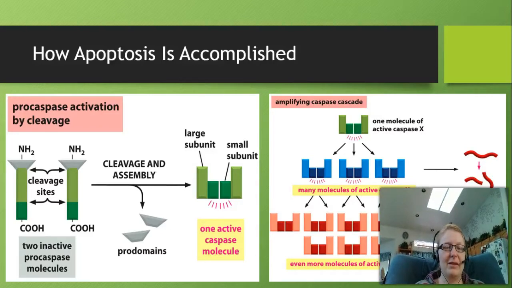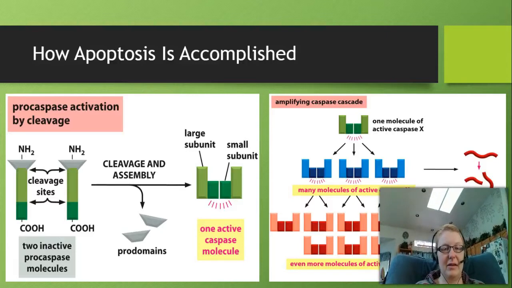And so what we see here is we start out with these procaspase molecules, and you can see them here with the different parts to them. And these procaspase molecules have to be cleaved and assembled. And so what you see here is we take off some of the prodomains, and then we assemble these large and small subunits into an active caspase molecule.